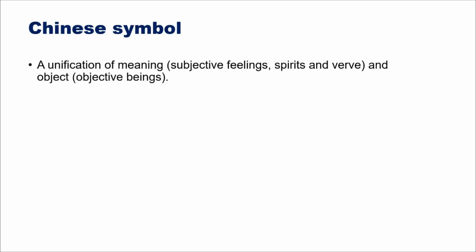Here we introduce our symbol-based modern Chinese painting system. Firstly, the system is symbol-based. The definition of a Chinese symbol is a unification of meaning, subjective feeling, and objective being. For example, the symbol bamboo is an objective being in the painting, but it also conveys a meaning of confidence in Chinese culture. The feelings are subjective, however, symbols have a characteristic of cultural accumulation. In other words, some symbols with good artistic effects are always used by followers. This stabilizes the meaning of the symbol.